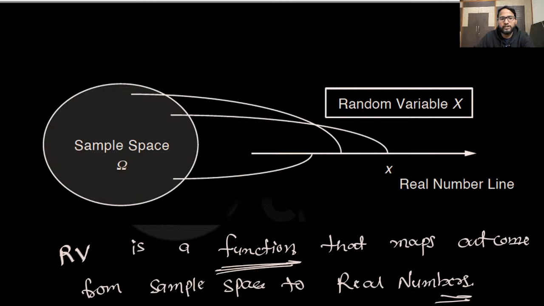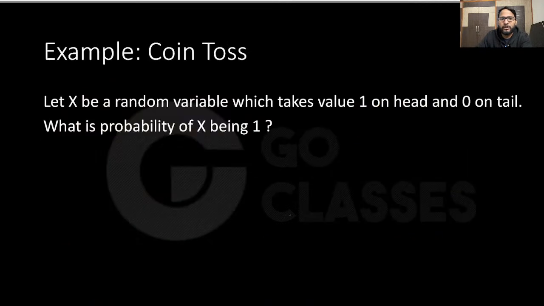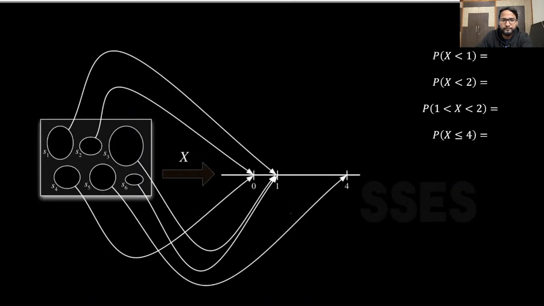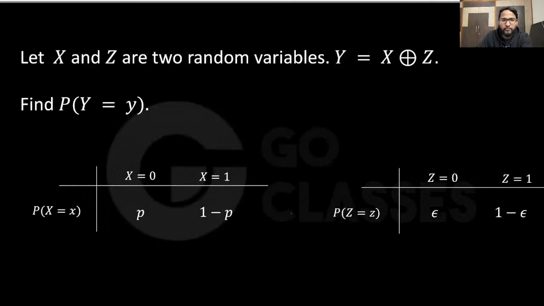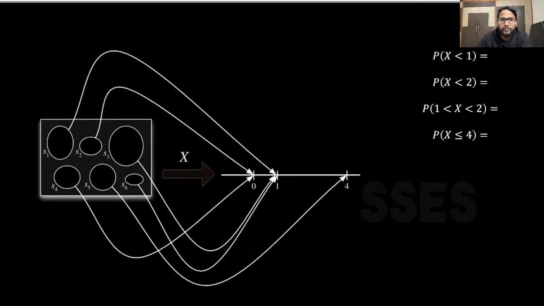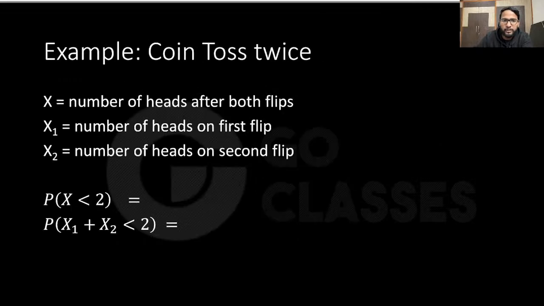Yeah, thank you so much, Rohit. Now, what do I mean by a function? Let's see. Suppose you have some outcome here, some outcome here, some outcome here. What this random variable will do is take every value from the sample space and map it to the real line. That's the only thing that this random variable does. Let me give you the examples.